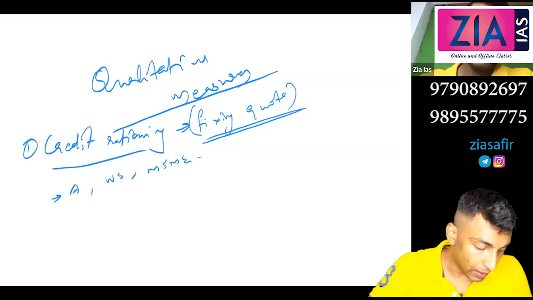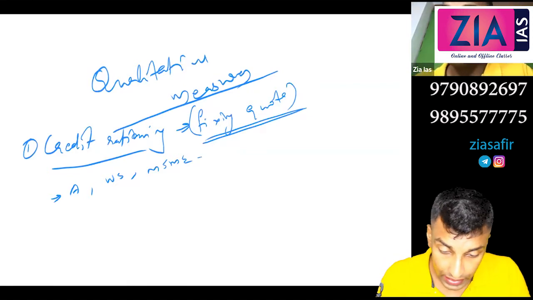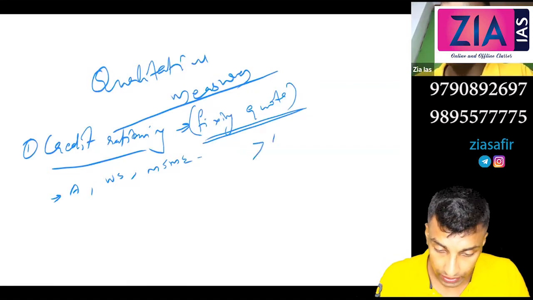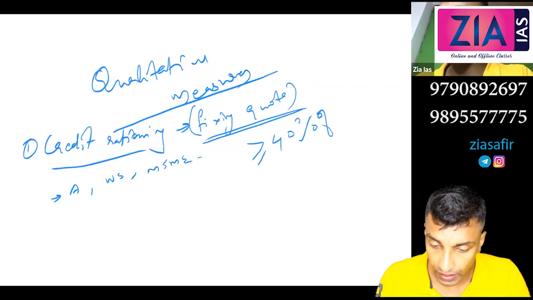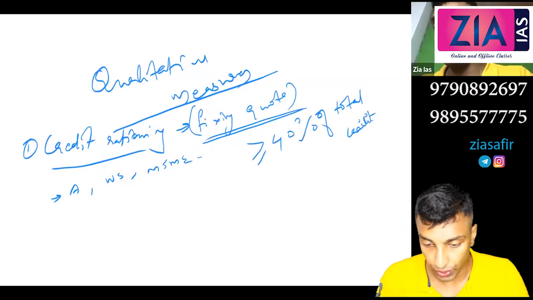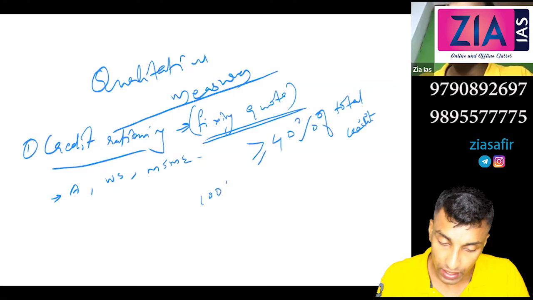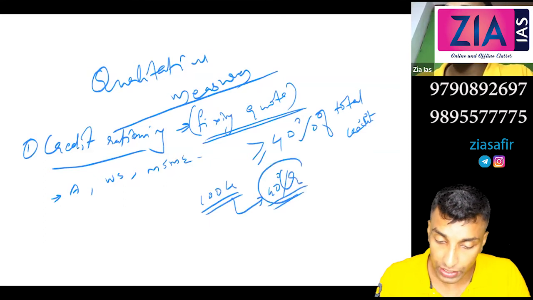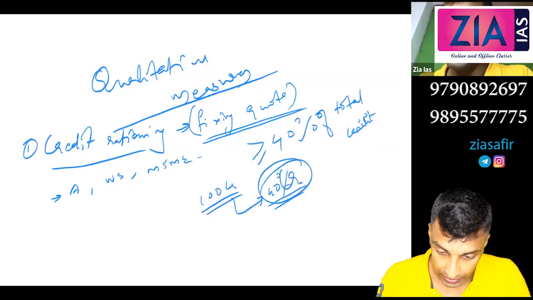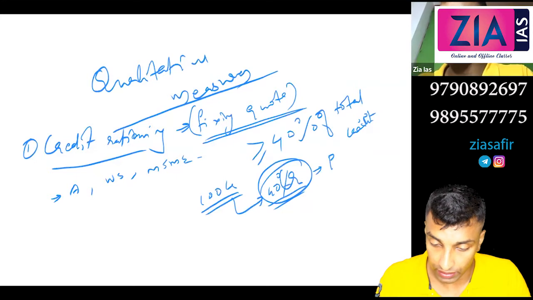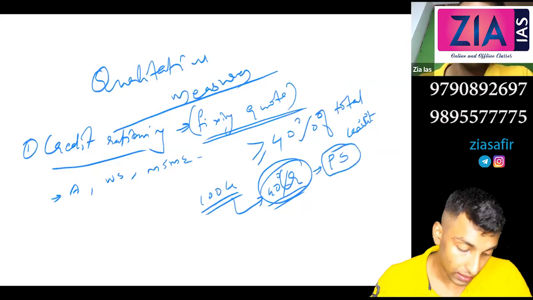So what is the limit? Up to, at least 40% of the total credit. So at least 40% of total credit you have to lend to the weaker section. So any bank, let's say 100 crore is the total credit, out of which minimum 40 crore has to be given to this priority sectors. So that's what priority sector lending.